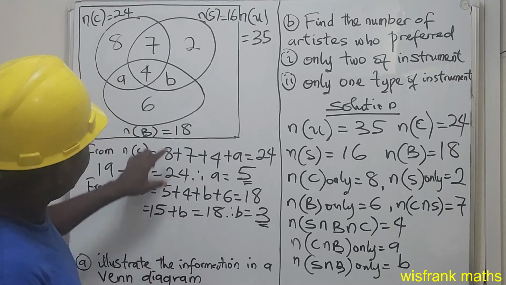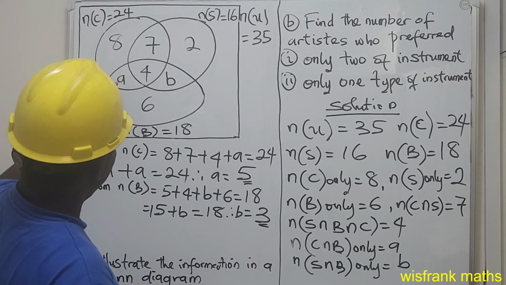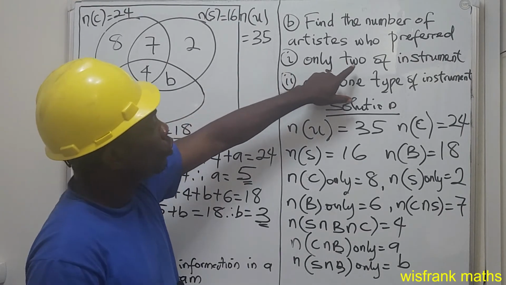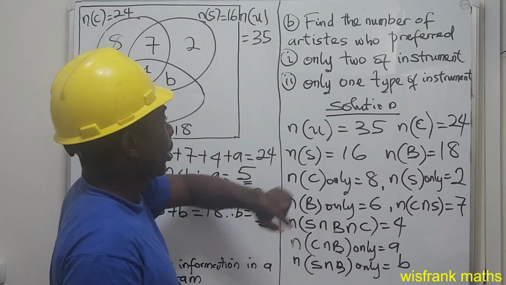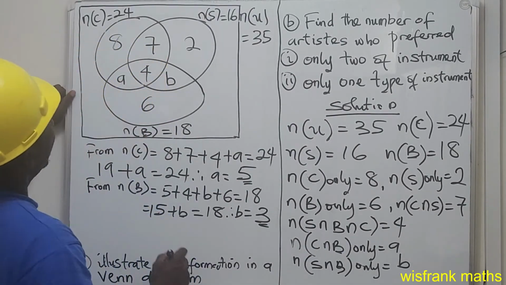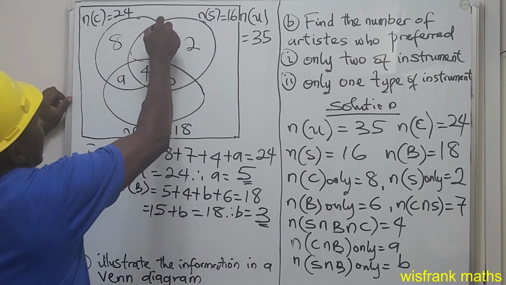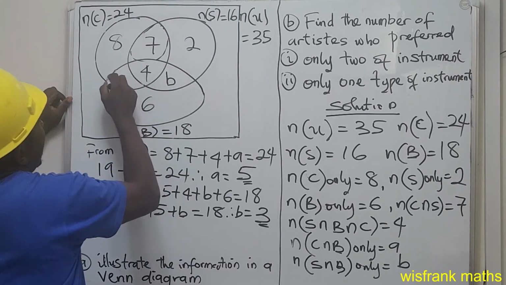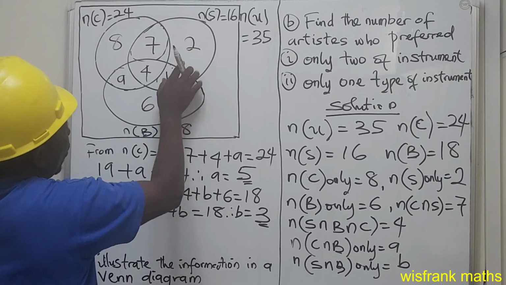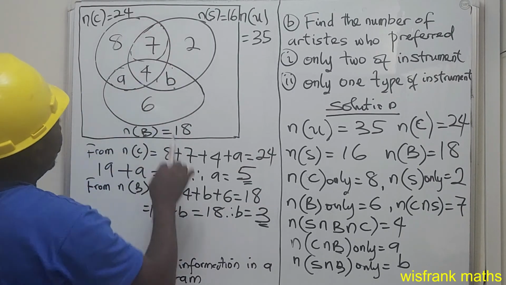Now we've been able to get this and this. So the question says only 2 of instrument is what we are going to find out. If you trace this place, here and here, there are only 2 instruments in each of these.